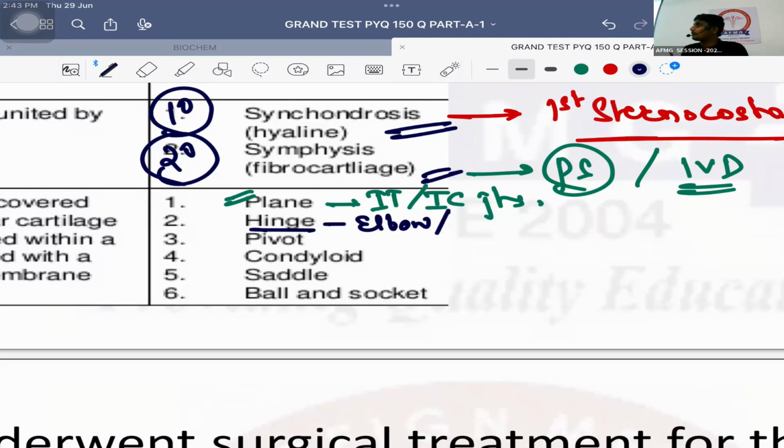If compound joint is in the options, mark it as the best answer. If it is not there, then you can go to hinge joint. Otherwise it is a compound joint. Okay? Elbow joint. Second is the ankle joint, and third are the interphalangeal joints.